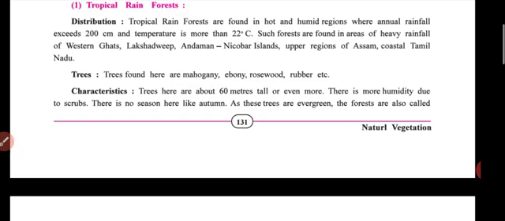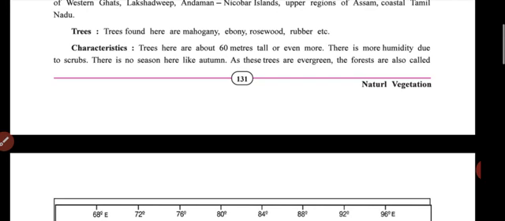In these places, we can see trees like mahogany, ebony, rosewood, rubber, etc.